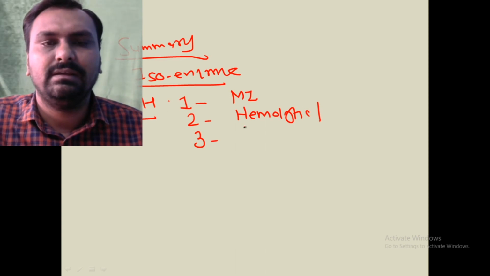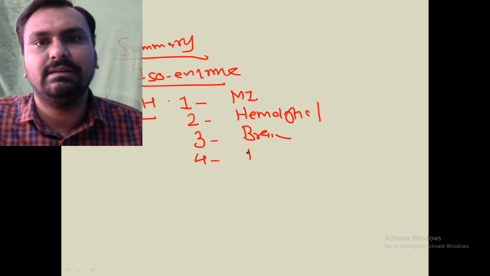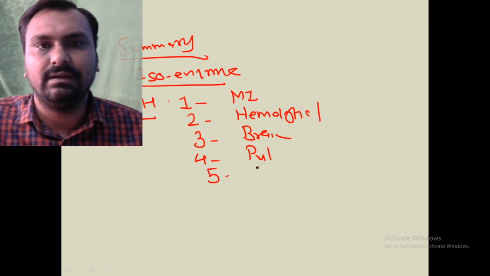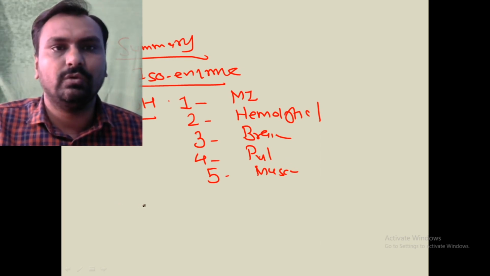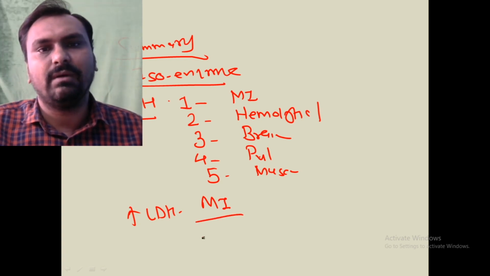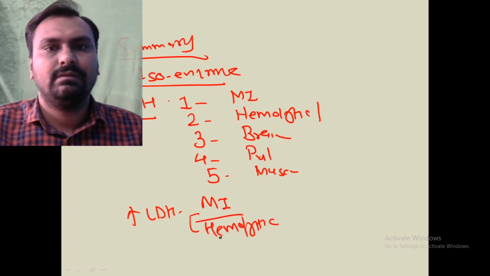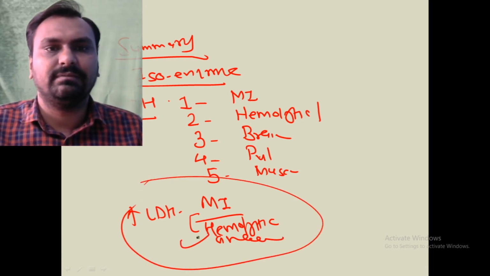LDH3 is increased in brain injury. LDH4 is increased in pulmonary infarction. LDH5 is increased in case of muscular dystrophy. But the most important causes of increased LDH level in the clinical setup are myocardial infarction and hemolytic anemia. So if there is an increased level, you can suspect these.